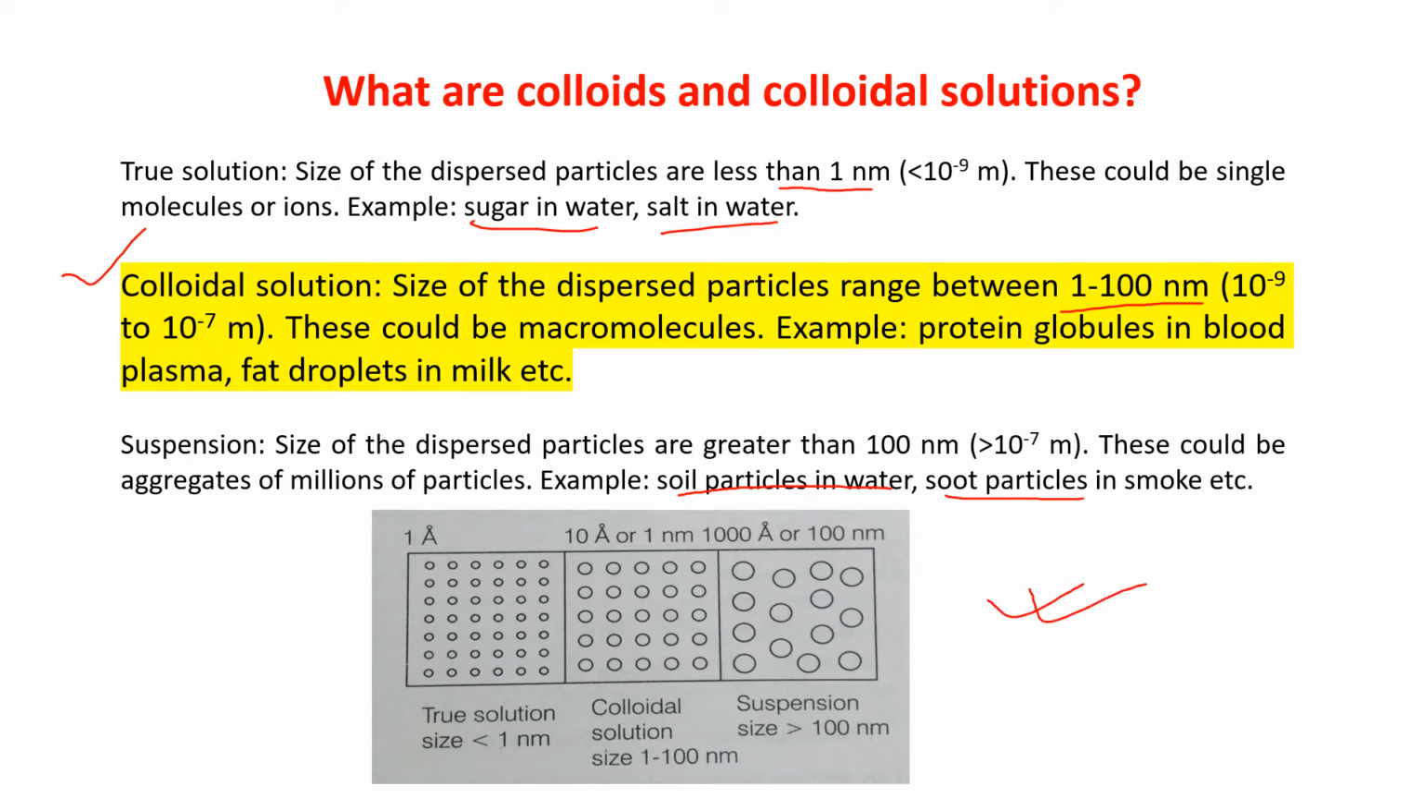Just see here the figure. This is for true solution, that is, the particle size is smaller, less than 1 nanometer. Colloidal solution, particle size 1 to 100 nanometer. It is greater than true solution. And for suspension, the particle size is greater than 100 nanometer. That means it is much greater than colloidal solution. So the colloidal solution, as I told you, is coming in between suspension and true solution. Okay, it depends upon the particle size.